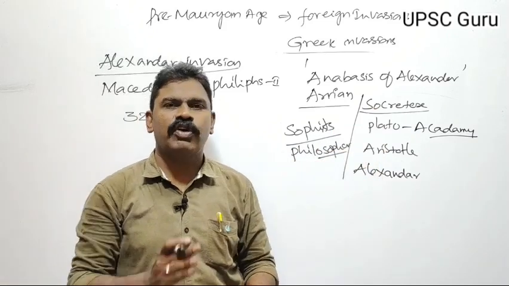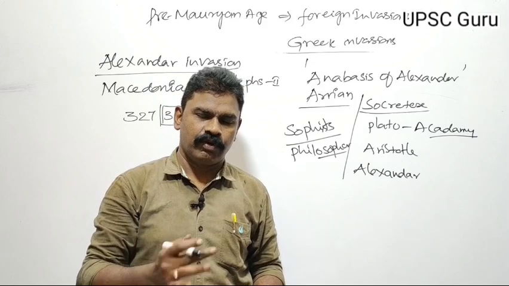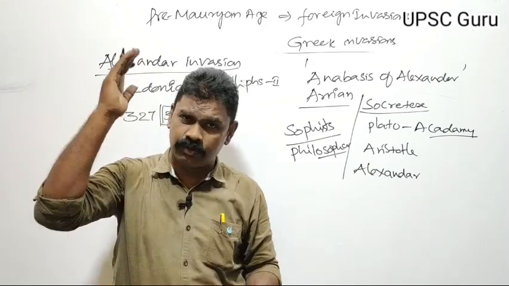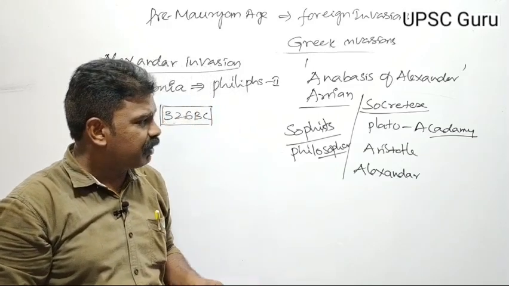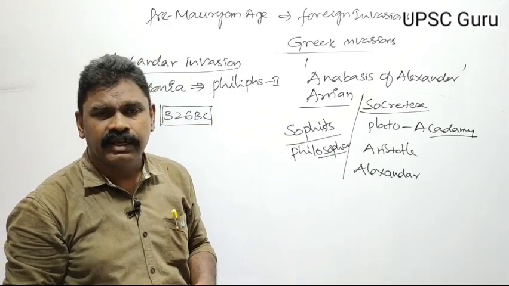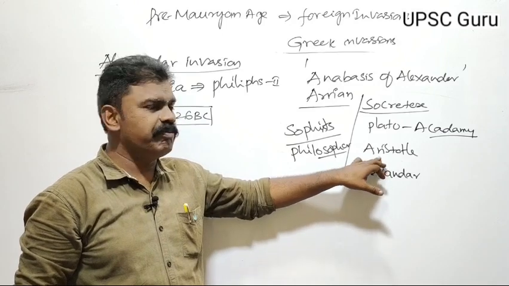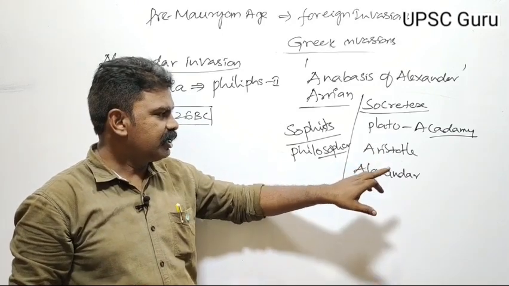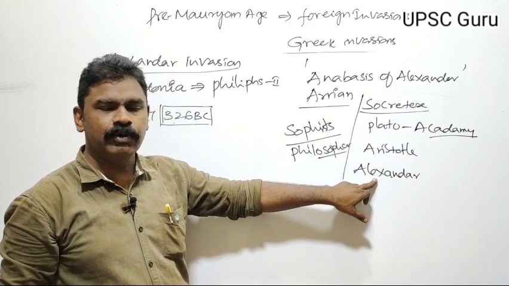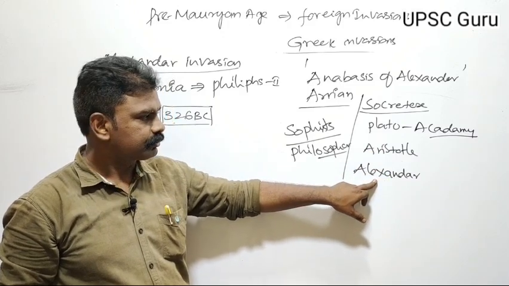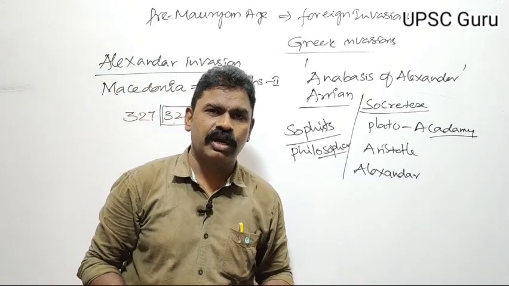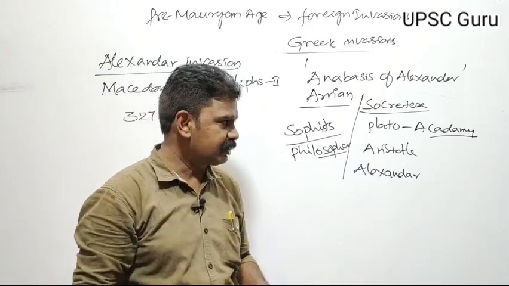Aristotle was the father of many subjects. Father of geography, father of science, father of political science. He was the father of several subjects. Aristotle's disciple was Alexander. You can guess what is going to happen next.